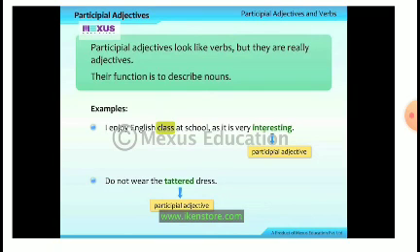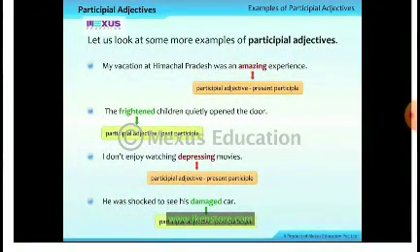I enjoy English class at school as it is very interesting. So interesting is the participle adjective and class is the noun. Do not wear tattered dress. Tattered, participle adjective. Now let us look at some more examples of participle adjectives.